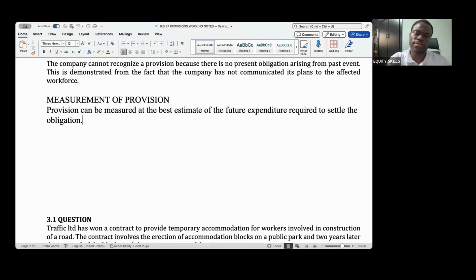You see, measurement of provision is a very sensitive area in reporting. At your level, in your exams, most of your questions that I've seen are very simple and straightforward. Sincerely, I've not really seen anything out of the ordinary for you guys. But when you get to a professional level, we'll still teach you this topic.